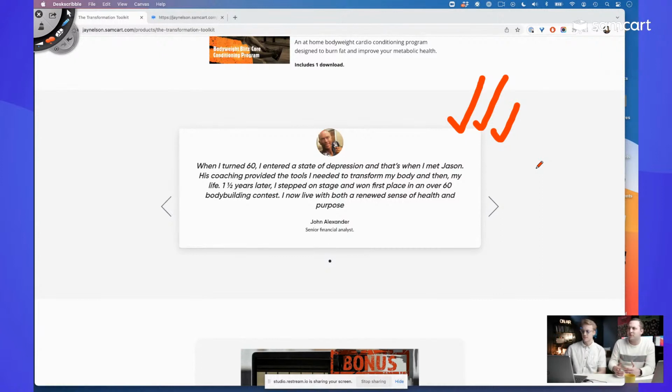You could literally have one from your wife that's like, he's a total stud. He's in the gym all the time. You should see his pecs. Anything like that is relevant here, speaking to your expertise in what's going on.